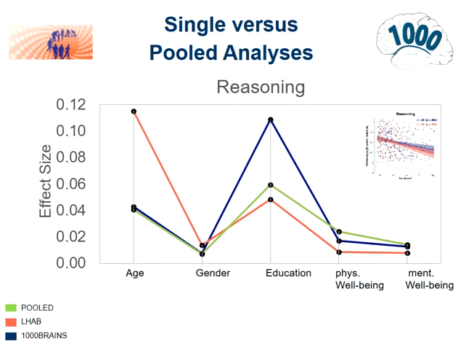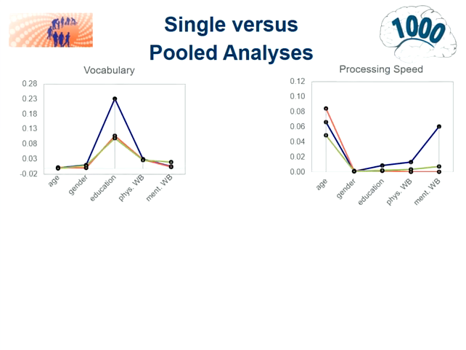However, if we have a look at single-center studies, we might be able to extract the particularities of specific study populations. We did not only do that for the reasoning task, but also for other tasks. For example, in the vocabulary task, we see that education might be an important factor, especially in 1000 Brains. And looking at processing speed, I think we all see that age might be the most important factor here.